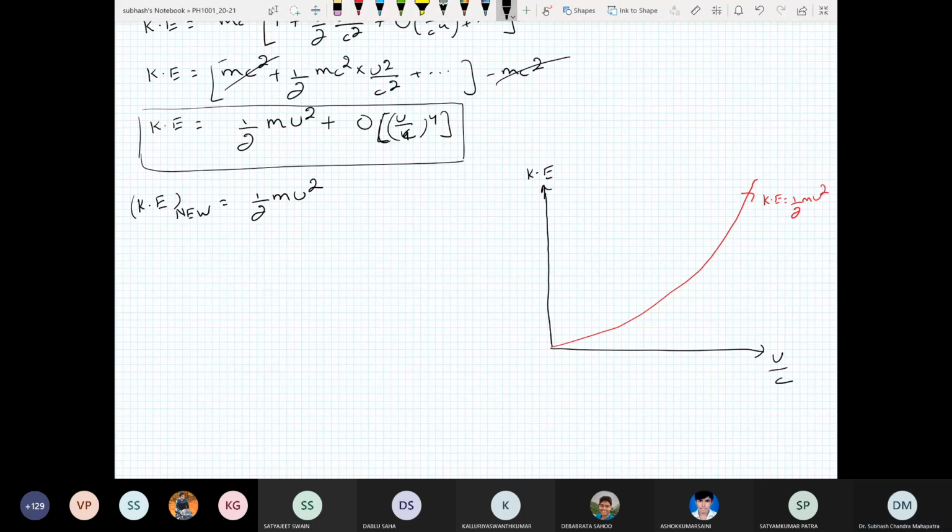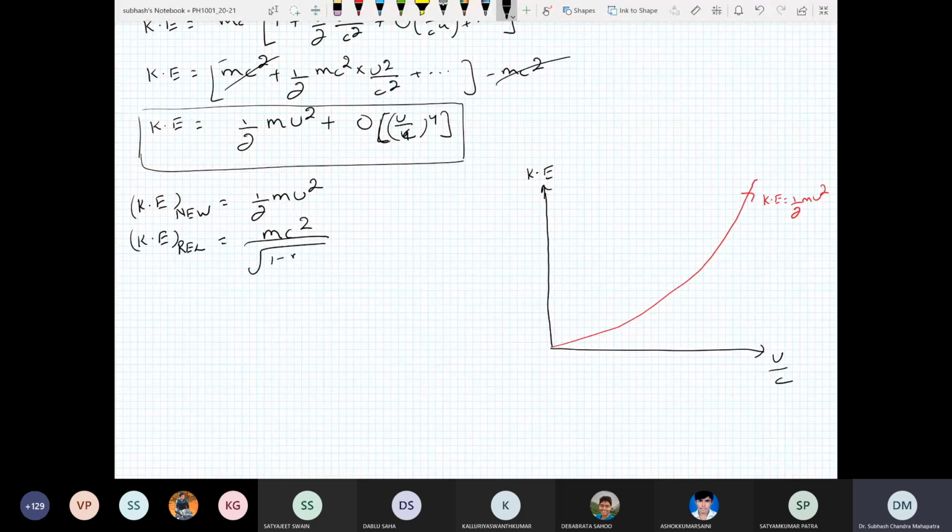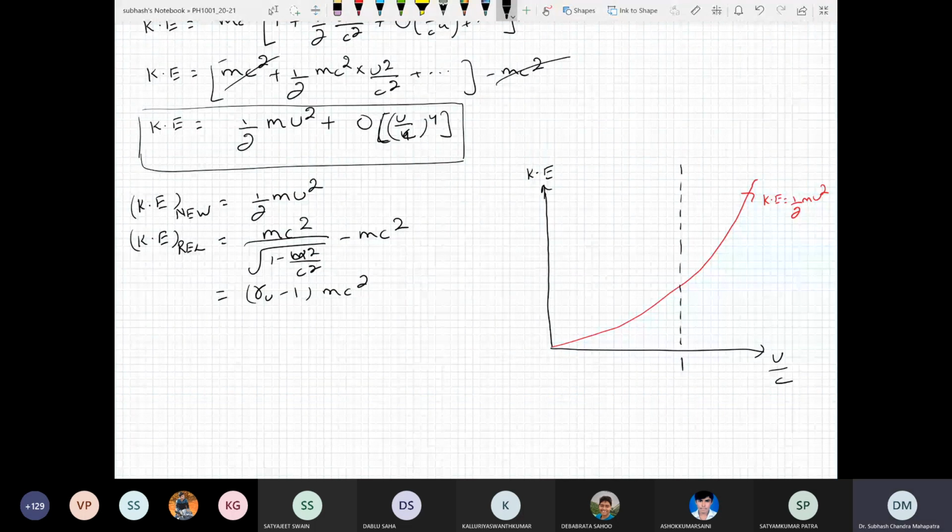What about the relativistic kinetic energy? That is mc square divided by the square root of 1 minus u square by c square, minus mc square, or gamma u minus 1 times mc square. Then you see when u is nearly equal to c, this will have an expression like this.